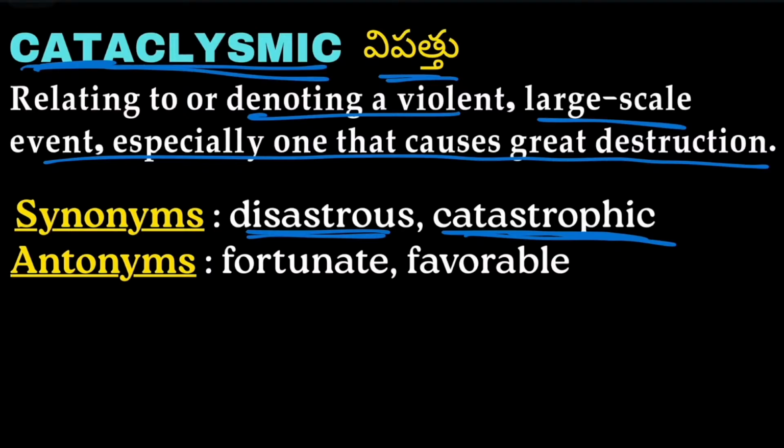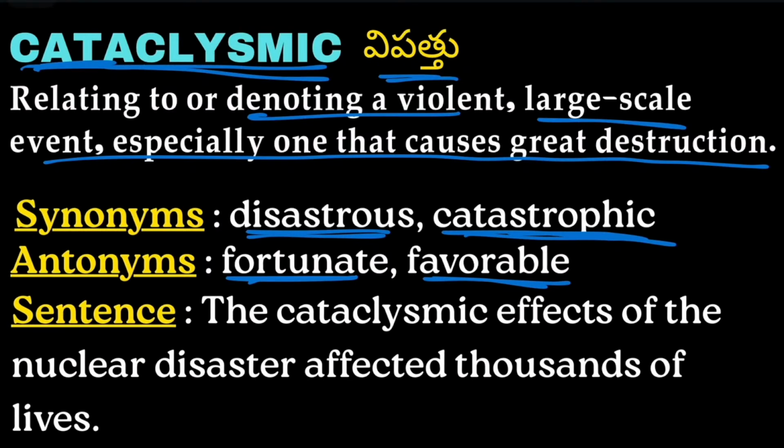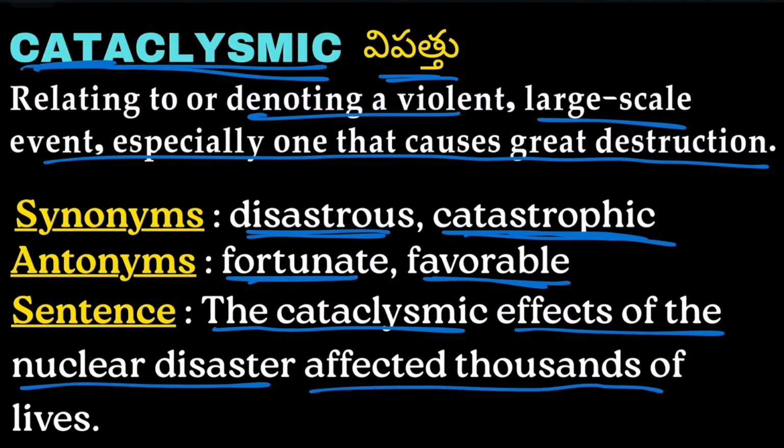Now, moving on to the antonyms, we have fortunate and favorable. Example: the cataclysmic effects of the nuclear disaster affected thousands of lives. So the great destructive effects of the nuclear disaster affected the lives of thousands of people.